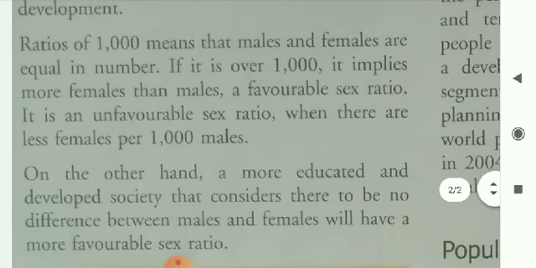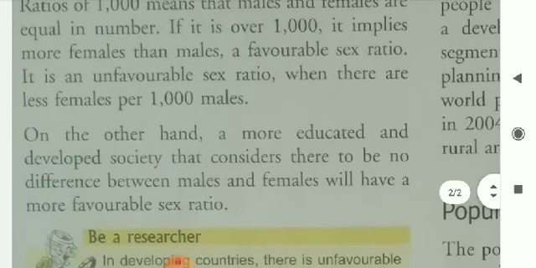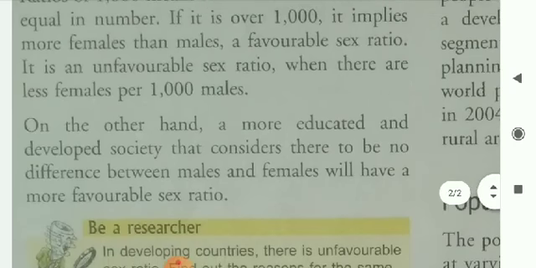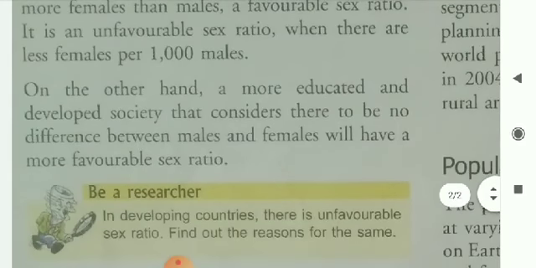A ratio of 1000 means that males and females are equal in number. If it is over 1000, it implies more females than males, a favorable sex ratio.